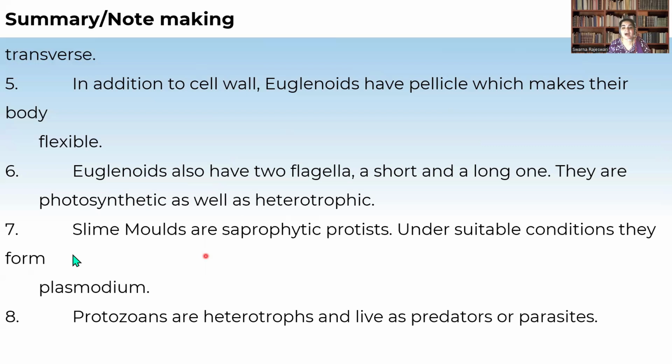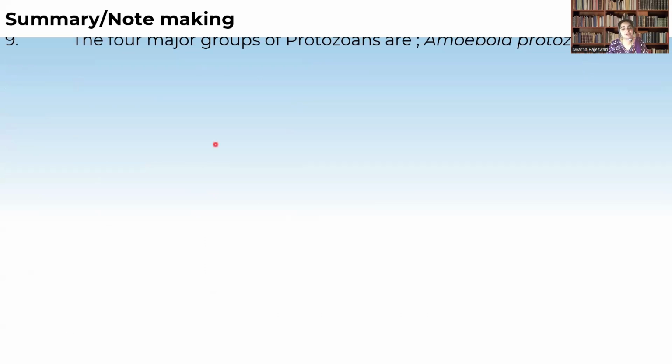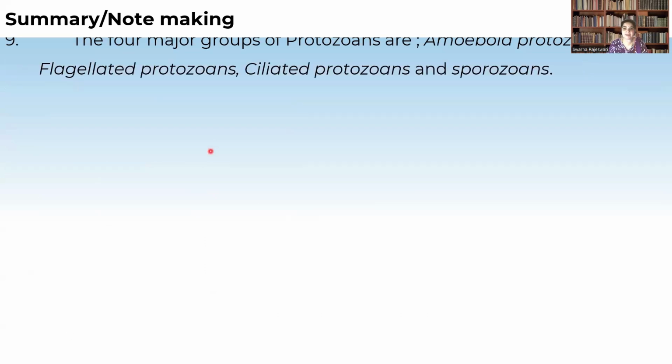Now, protozoans are heterotrophs and live as predators as well as parasites. Some are autotrophs and some are heterotrophs. And when we see, there are four major groups of the protozoans, that is amoeboid protozoans, flagellated protozoans, ciliated protozoans, as well as sporozoans.